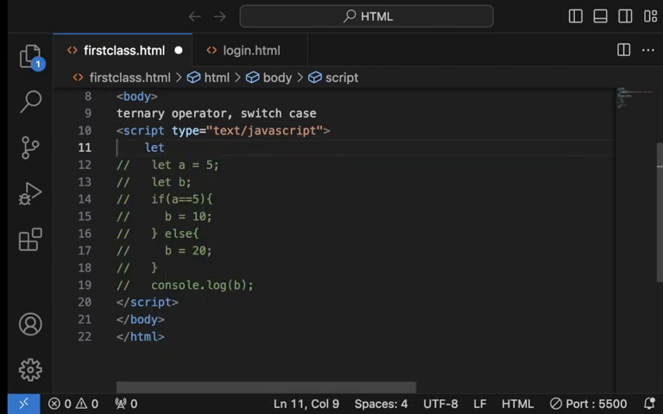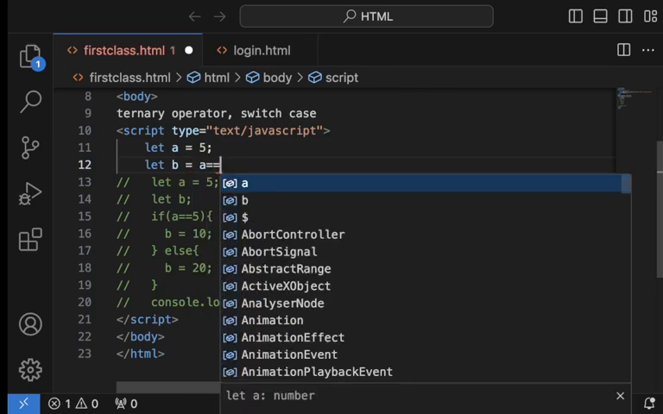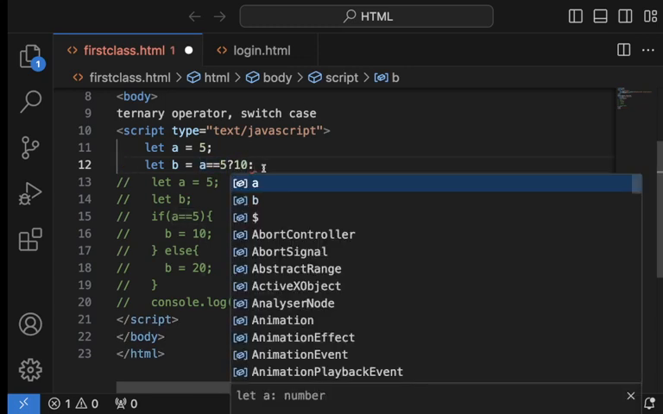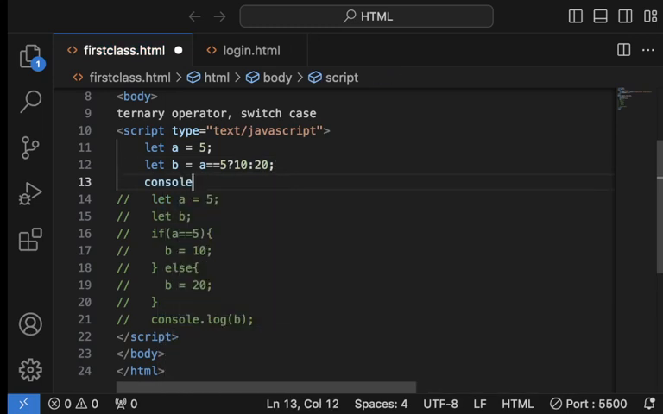So I'll say let a equals 5. I can now say let b equals, if a equals 5, then you put a question mark. If this condition is true, it will return whatever is after this question mark. Else, this colon stands for else. Else, it will return whatever is after this. So you can now say console log b.